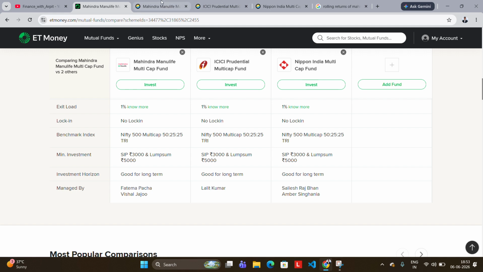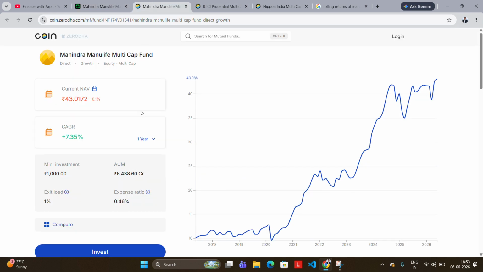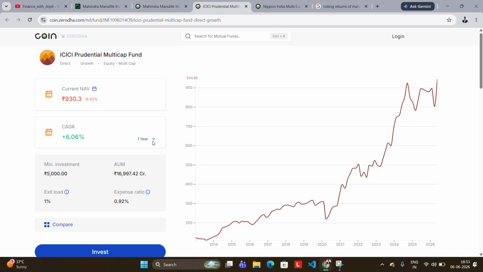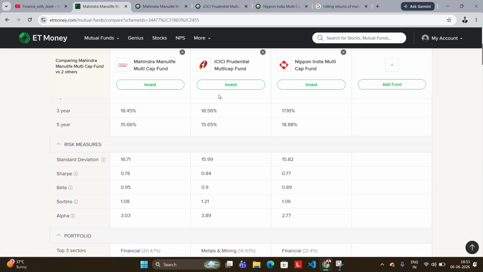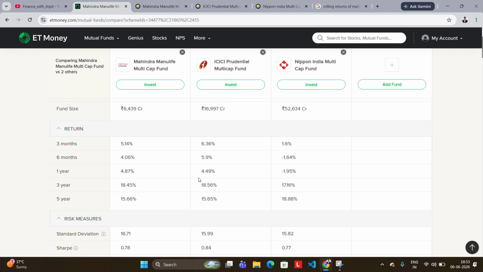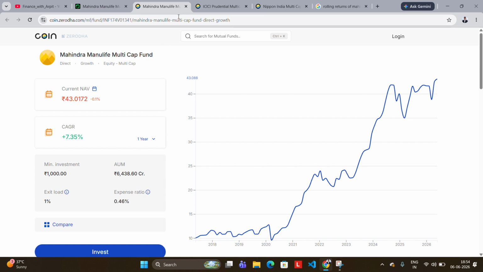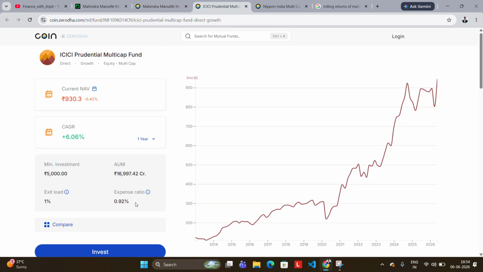Another thing we will see, from the zero, is the expense ratio first. Less to see is 0.46 for ICICI, and Mahindra is 0.92. As we know, let us see the returns tab. In the returns tab, as we can see, there is not much difference between ICICI and Mahindra Manulife in any time period till 5 years. But see this expense ratio difference, 0.46 and 0.92, exact double.